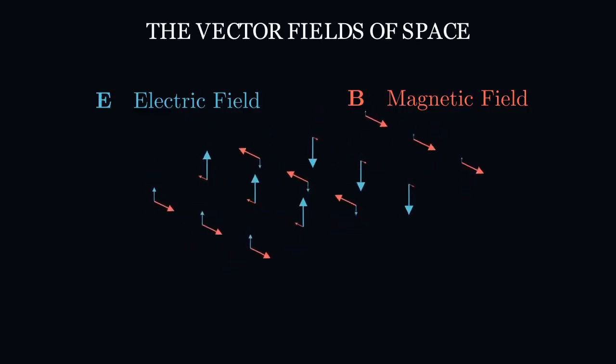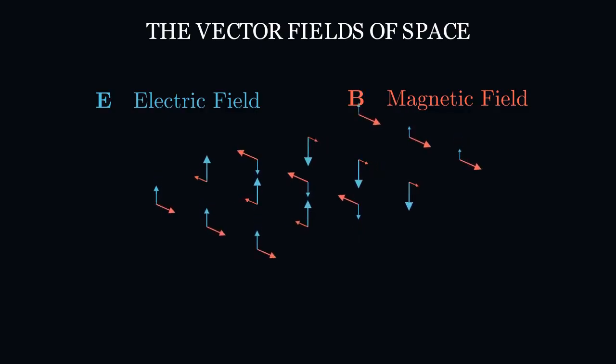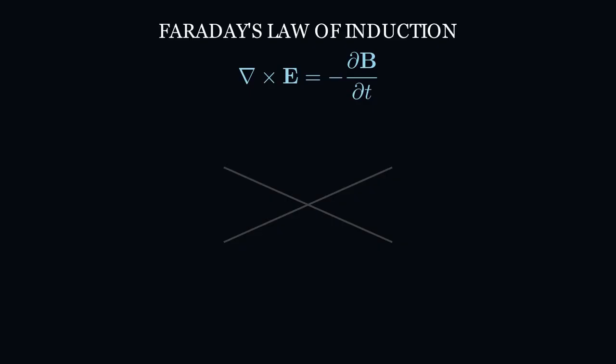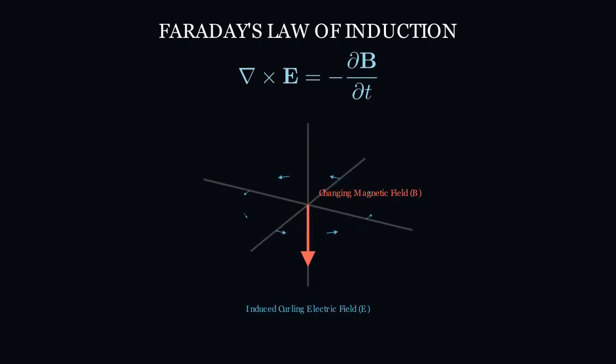When light propagates, these arrows do not physically move through space. Instead, their lengths change over time, oscillating in value at each fixed coordinate. The interaction between these two fields is governed by Maxwell's equations. The first half of the propagation engine is Faraday's law of induction. Mathematically, we write this as ∇×E = −∂B/∂t.